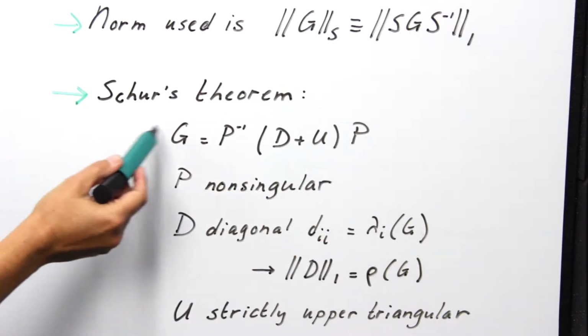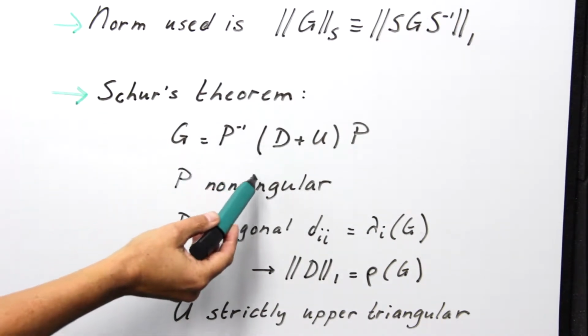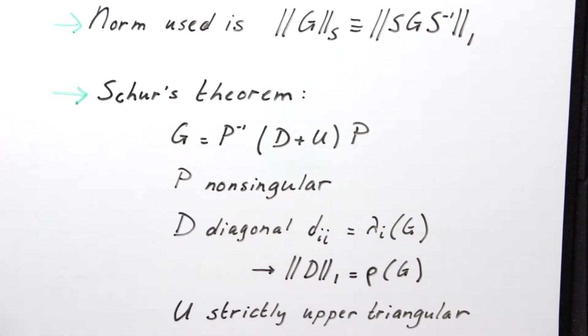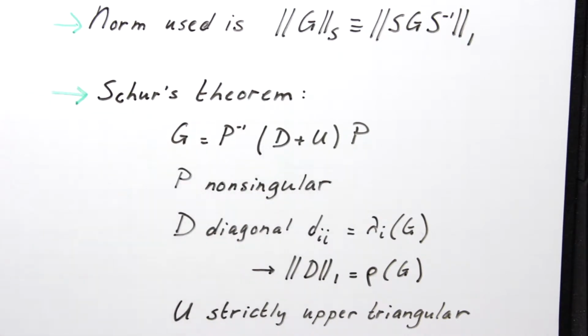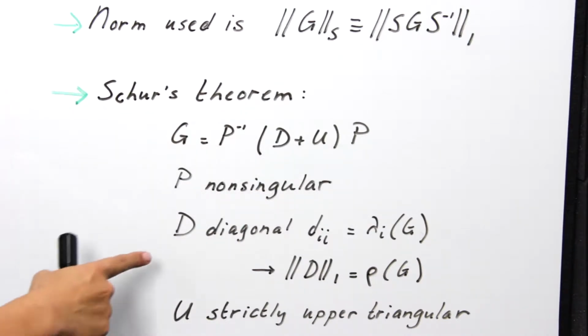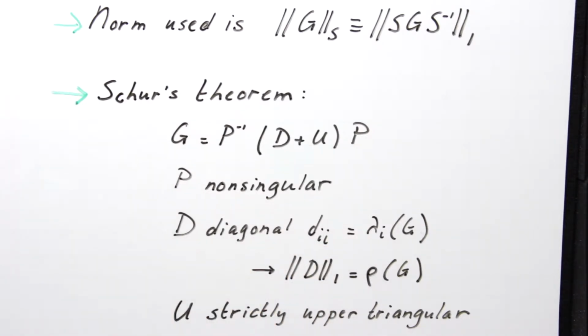And the beauty of the Schur theorem is that this is true for any matrix, but also D, this diagonal matrix, has all the eigenvalues of G on its diagonal. And this comes directly from similarity between G and D plus U. Now, because all the eigenvalues of the matrix G are on the diagonal of D, it immediately means that the one norm of D itself is equal to the spectral radius of G, and we'll be using that in the proof.